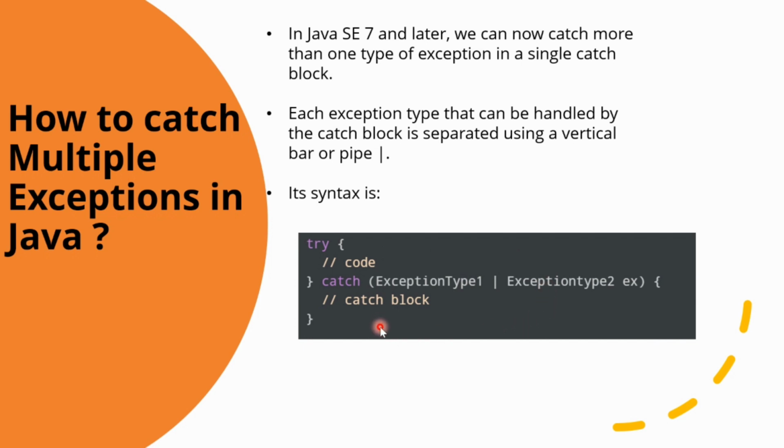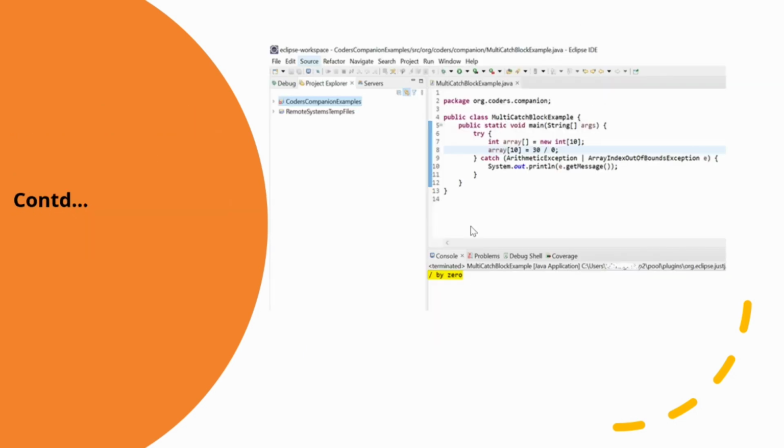Catching multiple exceptions in a single catch block reduces code duplication and it increases the efficiency as well. So here I have created an example to show you. If you can see that in line number 9, I have created multiple exceptions: arithmetic exception, array index out of bound exception, and it is showing me the output as divided by 0. So it is throwing multiple exceptions that are separated by pipe.